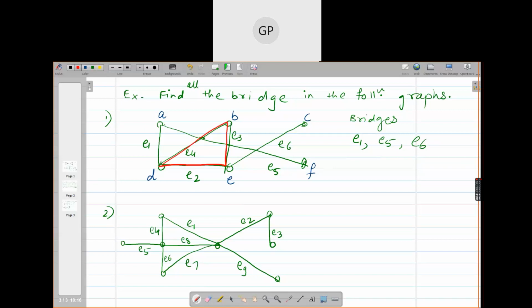One by one, not at a time. You don't have to delete all the edges at a time. It is sufficient to delete one edge at a time to make the remaining graph disconnected. Have you understood it?